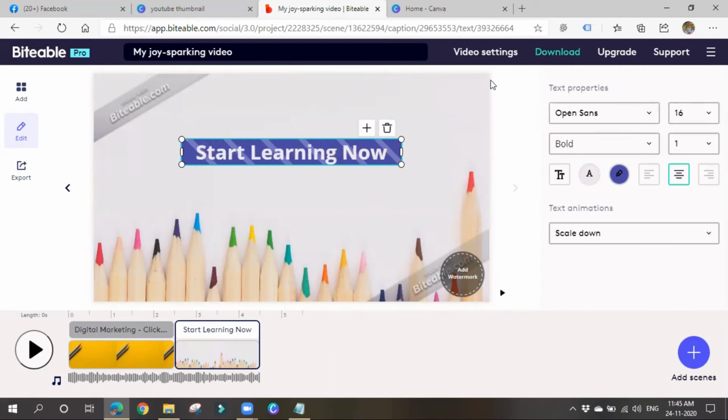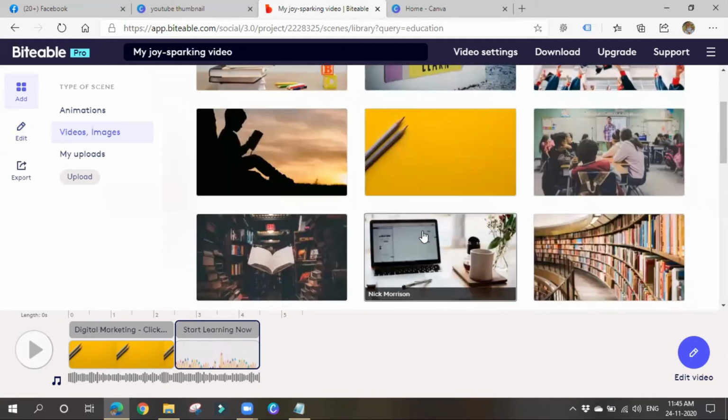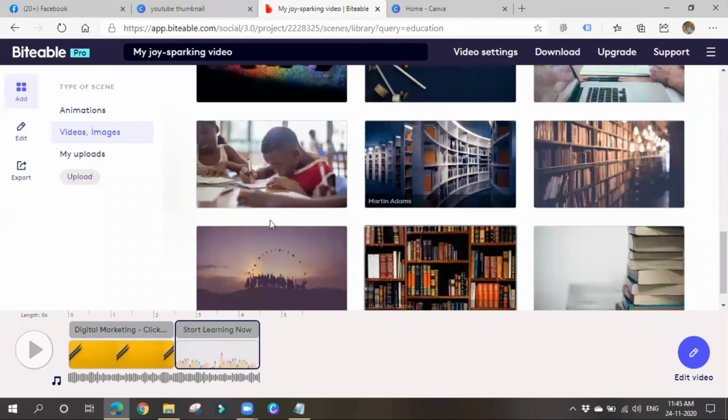Can we add photos, ma'am? Yes, you can add photos also here. If you go for add, there is an option called upload. You can upload your own photos and you can create a video. You can add background music, and whatever thing you want, you can reduce or increase the size. You can add some text too.